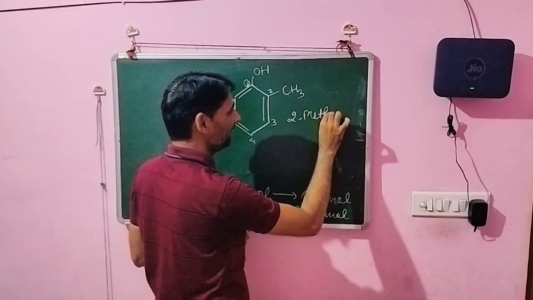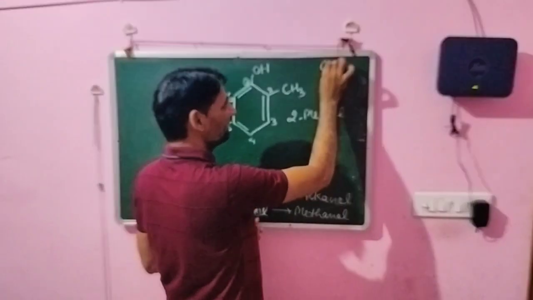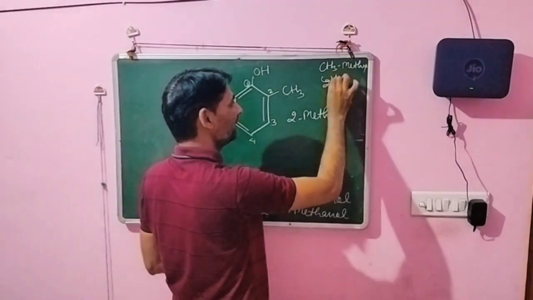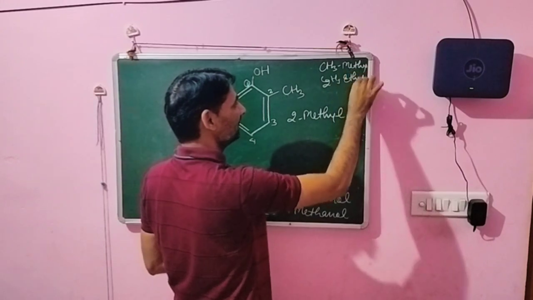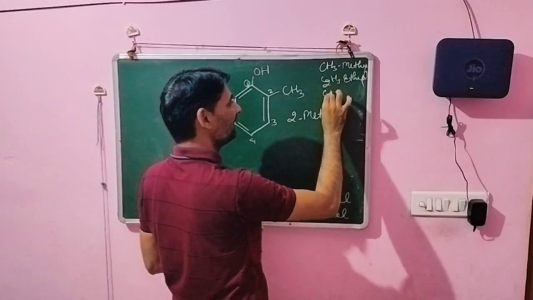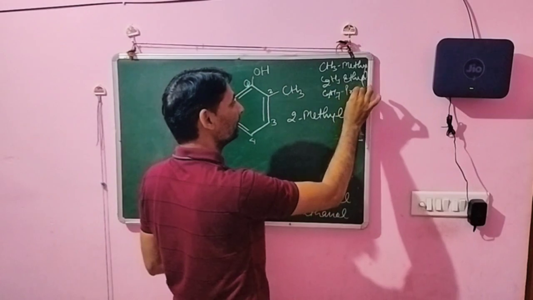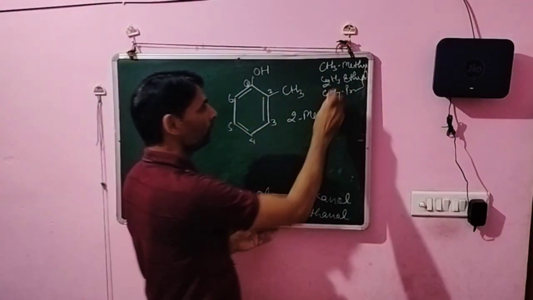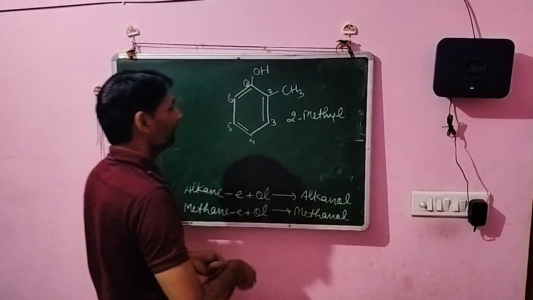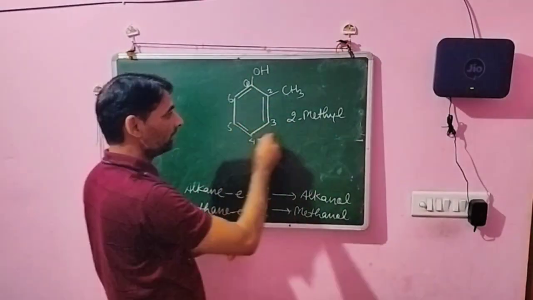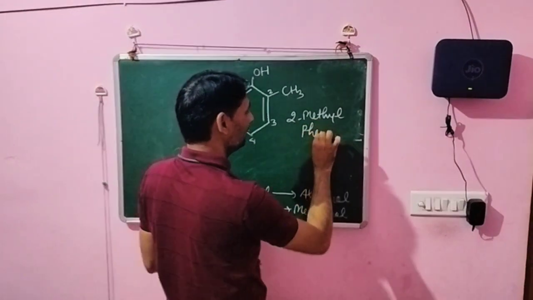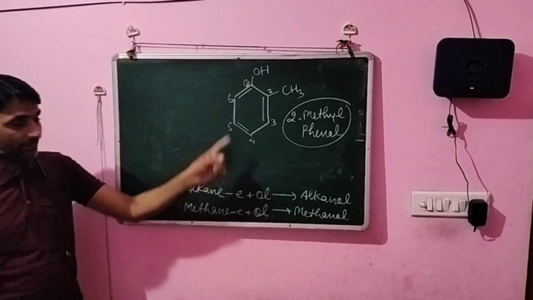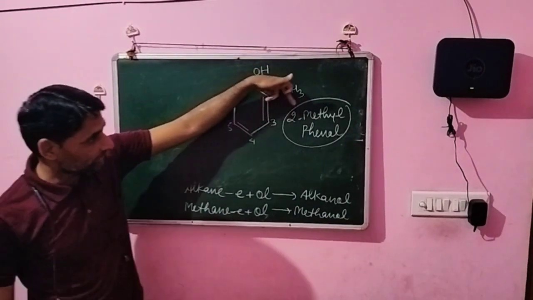We write the methyl. अगर किसी भी में CH3 हो तो इसके लिए हम वर्ड क्या यूज करते हैं? मिथाइल. C2H5 हो, that is ethyl, and C3H7, that is propyl, like this. So here the second number contains the CH3, so we write the 2-methyl, and after this, listen, this is the phenol, so 2-methyl phenol. This is the name of the compound. This is the 2-methyl and phenol.